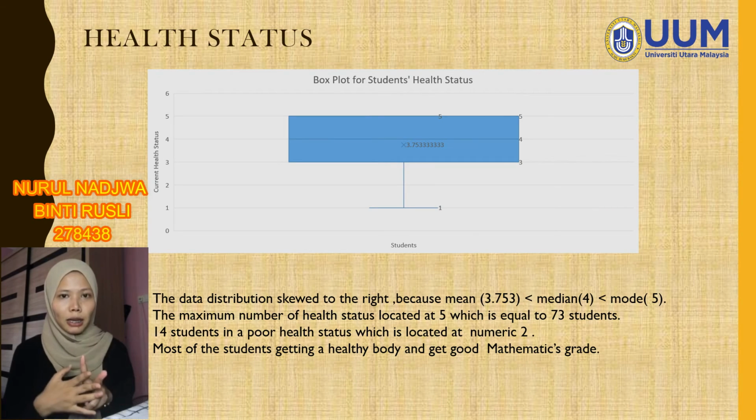Second point is about health status. Based on the graph, the data distribution is skewed to the left because the mean is less than the median, which is less than the mode. The maximum number of health status is located at 5, which is 73 students, and the students who have poor health are located at 2, equal to 14 students. Most of the students have a healthy body.